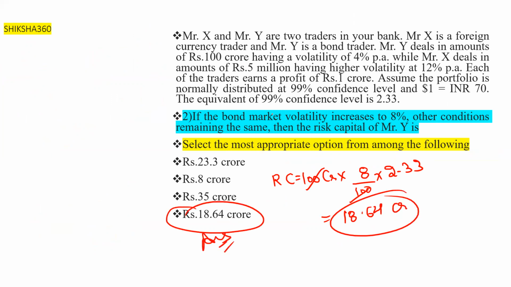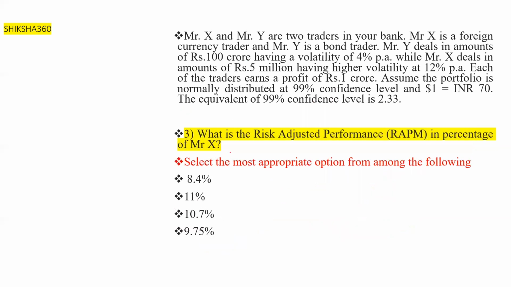So if the bond market volatility increases to 8%, other conditions remaining the same, then the risk capital of Mr. Y is notional amount into volatility into confidence level. This comes out to be 18.64 crore. Now we move to the third question.